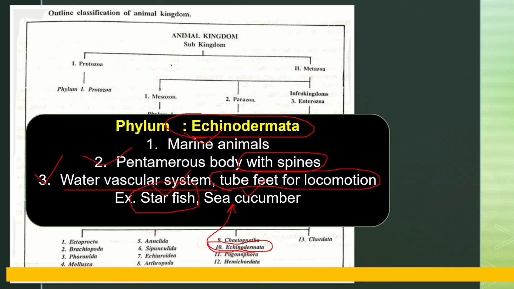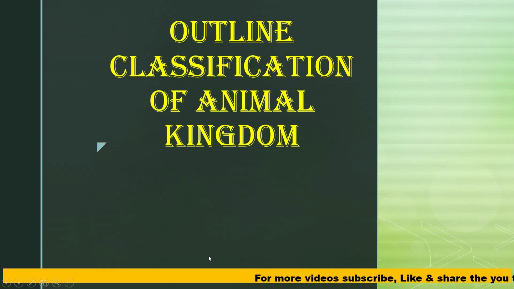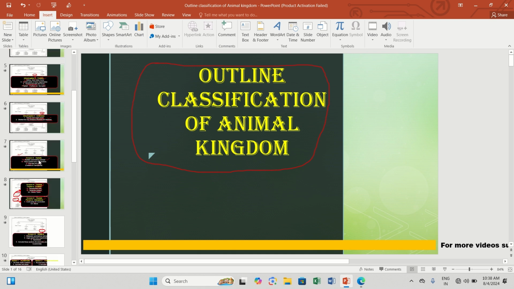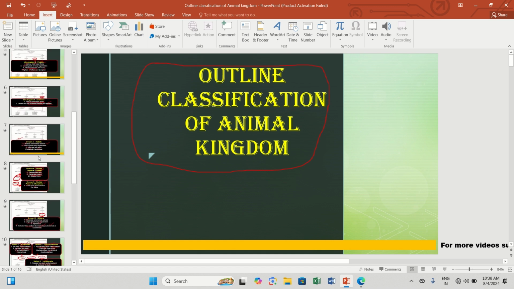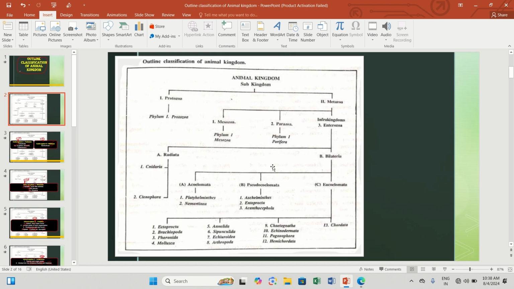Then again there is a large group called Chordata. Chordata is also a group of organisms found in the kingdom Animalia. It is a large, major group of organisms called Chordata. There is a separate video about this Chordata.